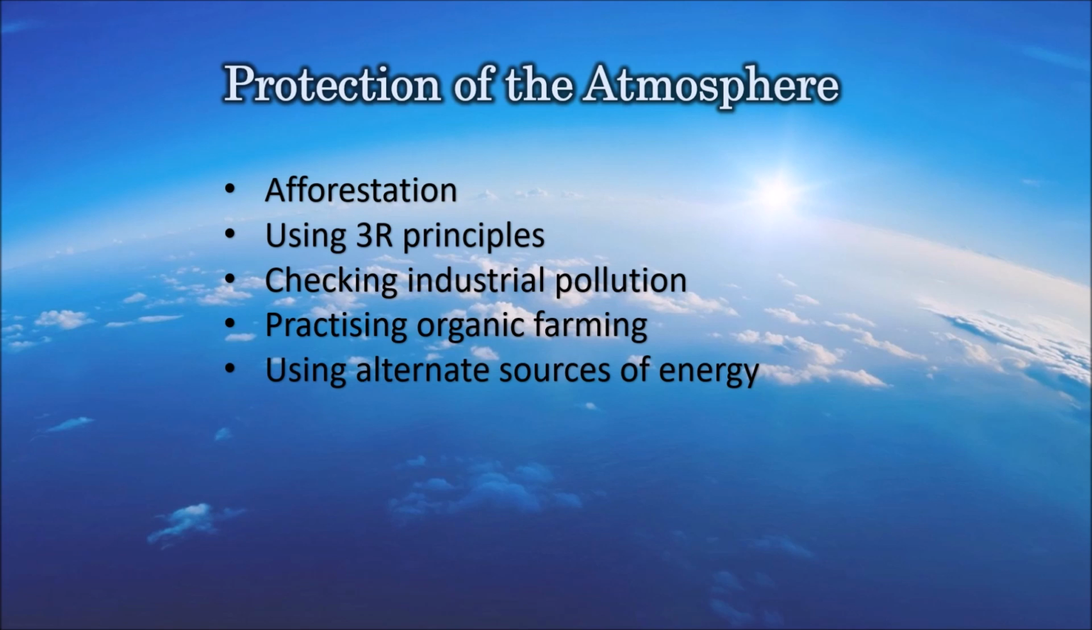We have to check industrial pollution. By practicing organic farming and by using biofertilizers and biopesticides, the atmosphere can be protected from harmful gases, and by using alternate sources of energy like tidal energy, solar energy, geothermal energy, wind energy, etc. So, these are the various ways how we can protect our atmosphere.